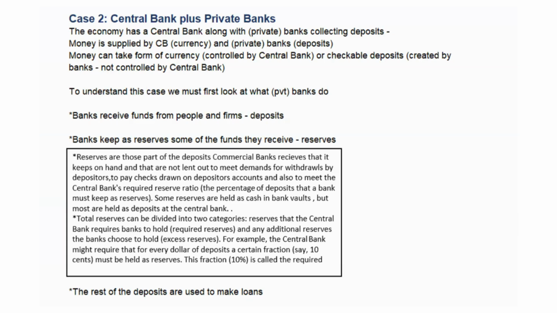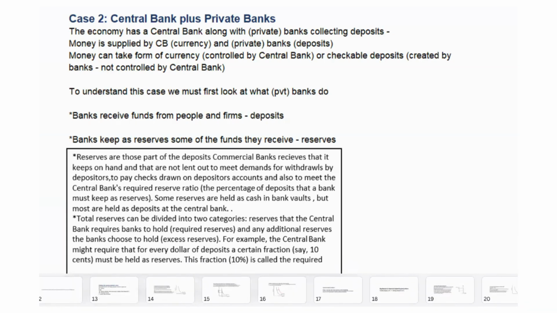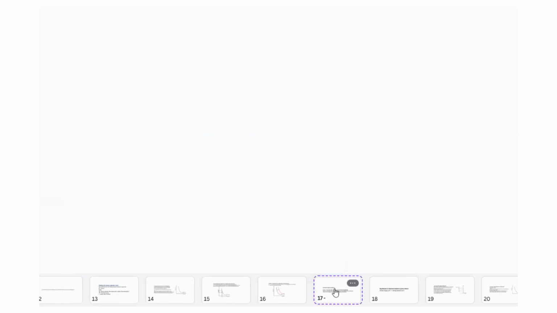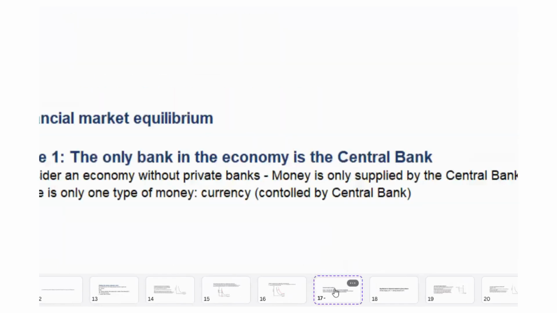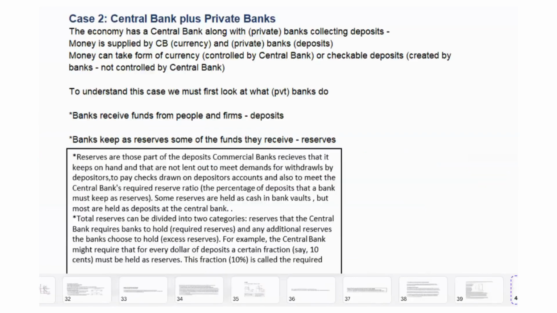We were discussing financial markets. We talked about case one earlier. So if we go back, we talked about the case where the only bank in the economy is the central bank and there are no private banks. Money is only supplied by the central bank. There's only one type of money, currency, controlled by the central bank.